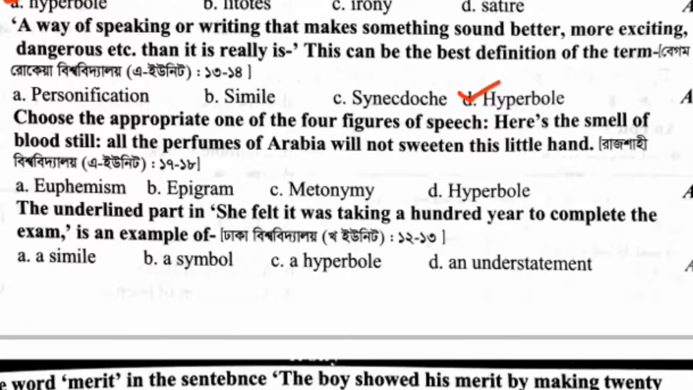Choose the appropriate one of the four figures of speech. Here's the smell of blood still. All the perfumes of Arabia will not sweeten this little hand. Hyperbole. The underlined part in: she felt it was taking 100 years to complete the exam is an example of hyperbole.